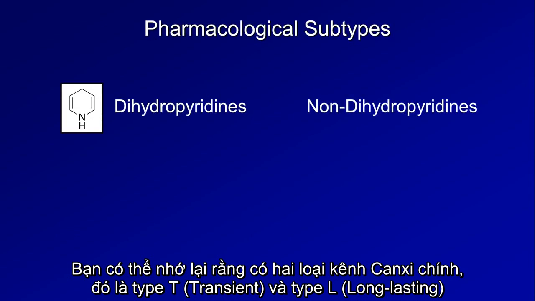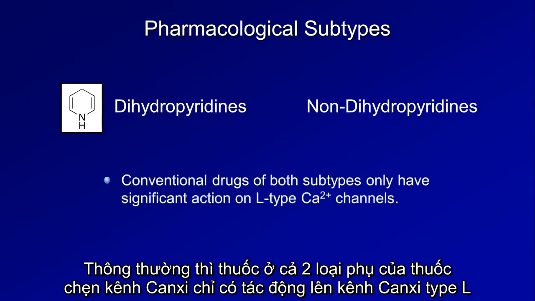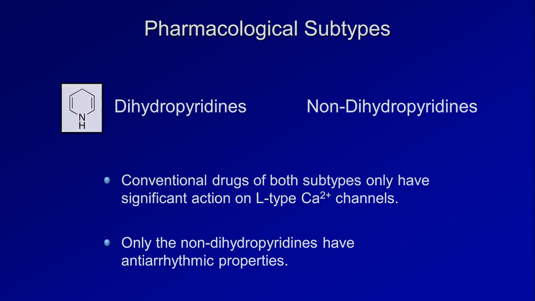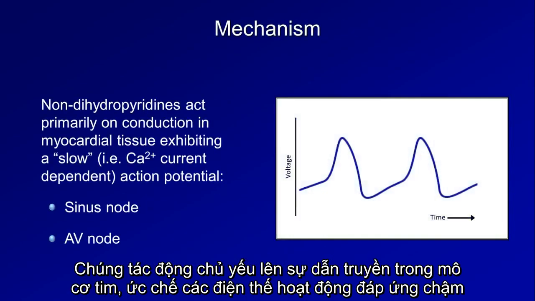You may recall that there are two major types of calcium channels, the T-type for transient and L-type for long-lasting. Conventional drugs of both subtypes of calcium channel blockers only have action on the L-type calcium channel. However, only the non-dihydropyridines have antiarrhythmic properties. They act primarily on the conduction in myocardial tissue, exhibiting the slow response action potential.